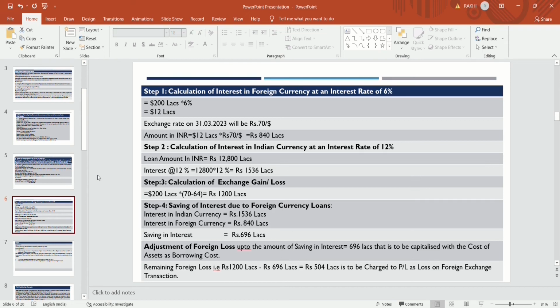Means actually we will capitalize the cost of borrowing, that is the 840 lakhs, that is the interest in foreign currency, and 696 lakhs, the foreign loss which we adjust. Means actually we are adjusting as per Indian currency. The interest to be paid in Indian is 1536 lakhs, and remaining foreign loss is to be charged to P&L. And if there is a gain, then there is no adjustment, it is directly credited to the P&L.